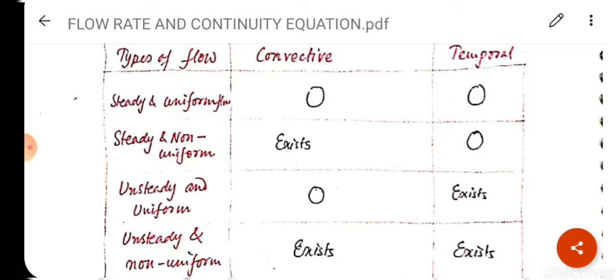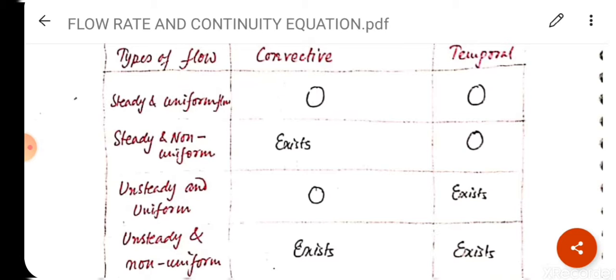What will happen in this? For steady, you all know that dv upon dt is equal to 0, meaning temporal will become 0. For uniform, dv upon ds is equal to 0 with respect to space, this will become 0. So total convective and temporal both will be 0.